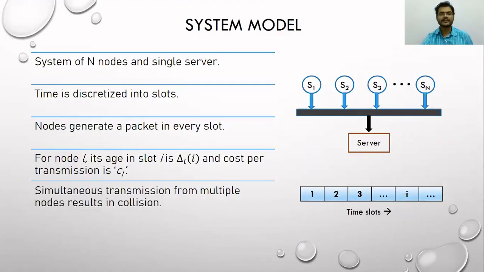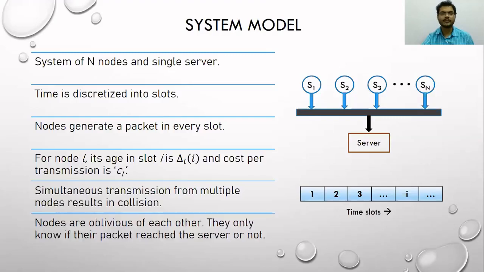Also, simultaneous transmission from multiple nodes results in collision, and nodes are oblivious of each other, so they don't know about each other's transmission policy or even the existence of other nodes in the network. The only thing that a node gets to know from the network is, when it transmits a packet, whether its own transmitted packet was received by the server or not.